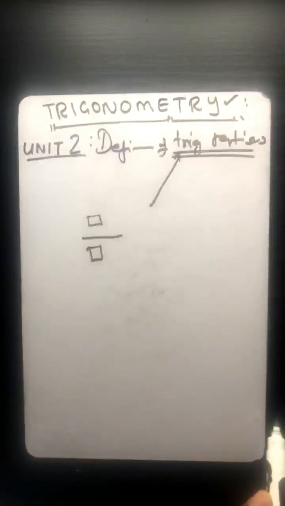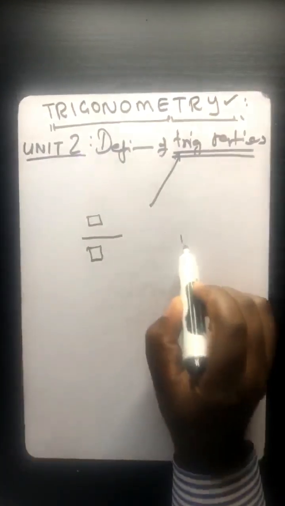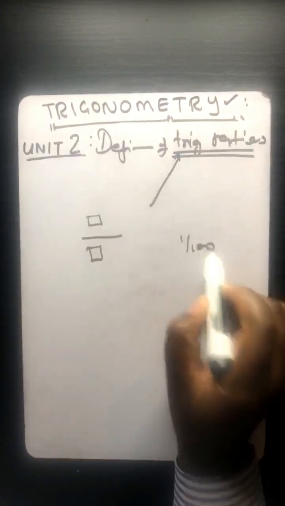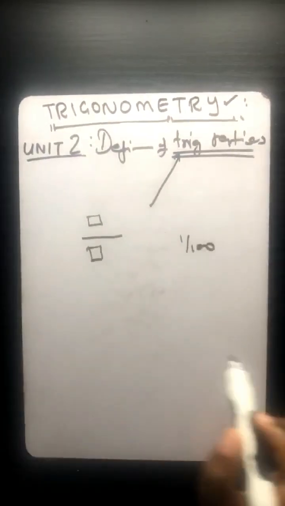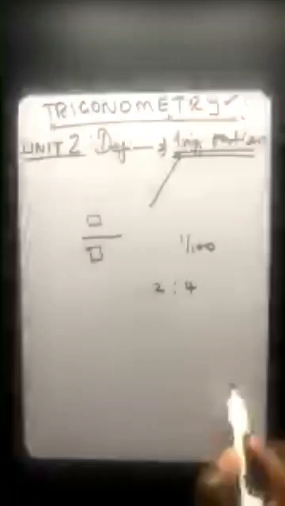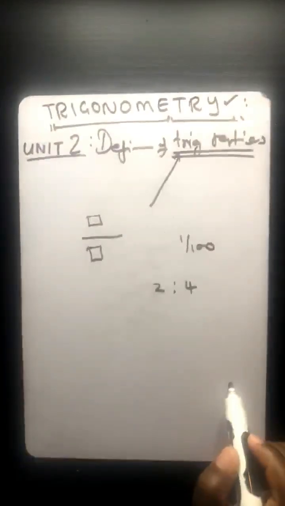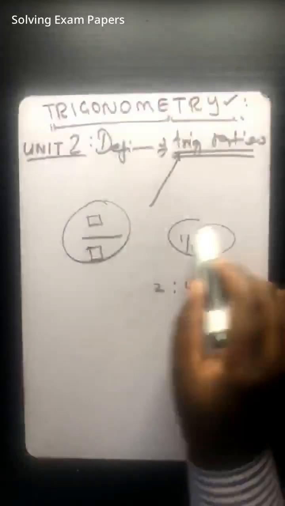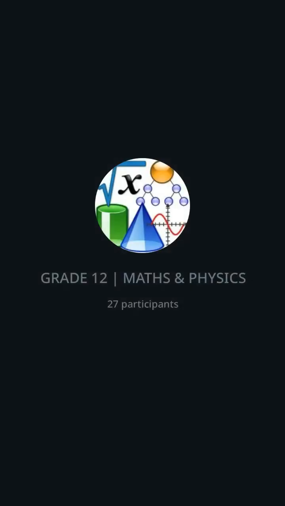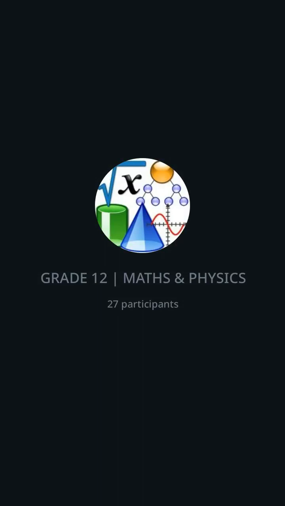That's what a ratio means. So if you get 1 over 100, this is a ratio. If you say 2:4, this is a ratio written in a different form. This is another form of representing a ratio. But I'm talking about trigonometric ratios.